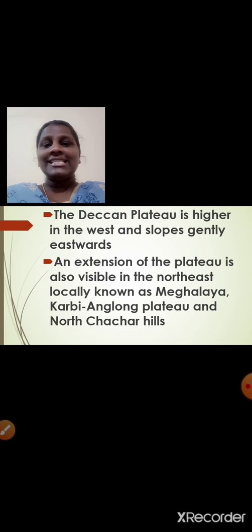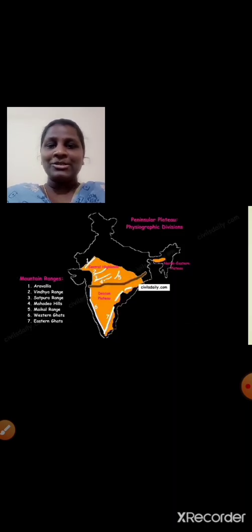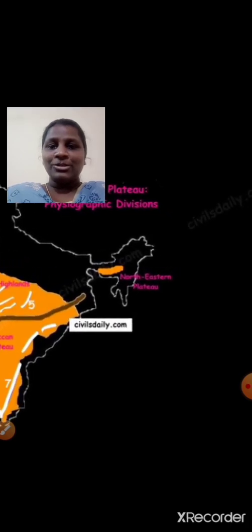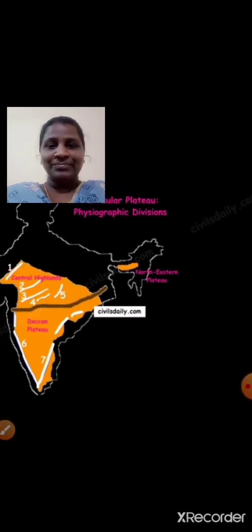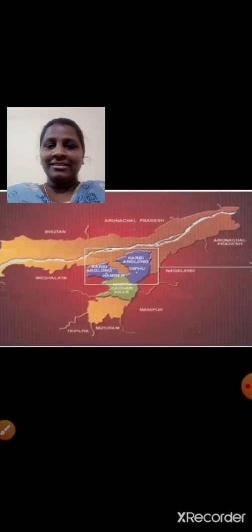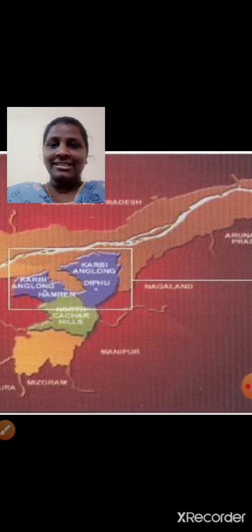An extension of the plateau is also visible in the northeastern part of our country, locally known as Meghalaya, Karbi Anglong Plateau and North Kachar Hills. Have a look over here, students. Deccan Plateau is also found in the northeastern part of our country. Here you can see the Karbi Anglong as well as the North Kachar Hills.